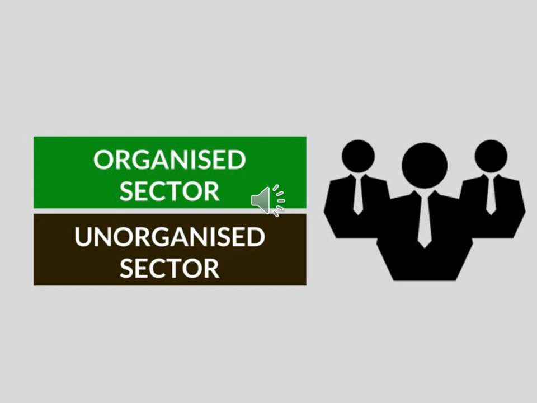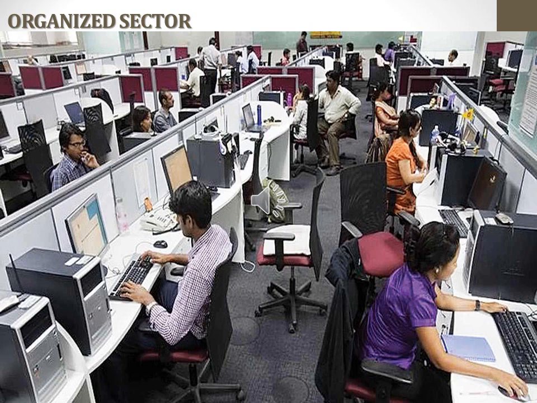Then the types of employment: organized and unorganized sectors. What do you mean by the organized sector? The organized sector is one that is incorporated with an appropriate authority or government and follows rules and regulations.